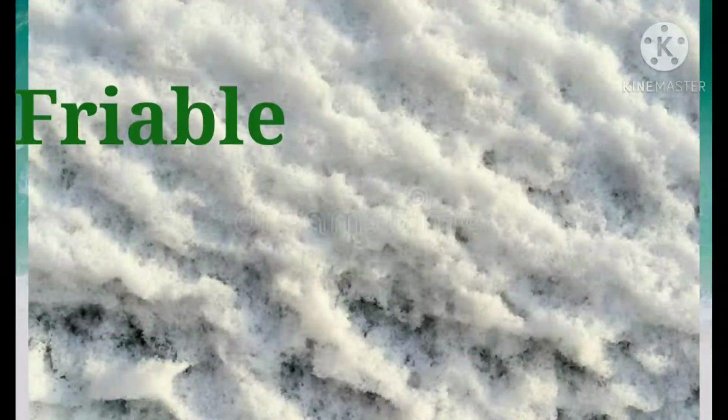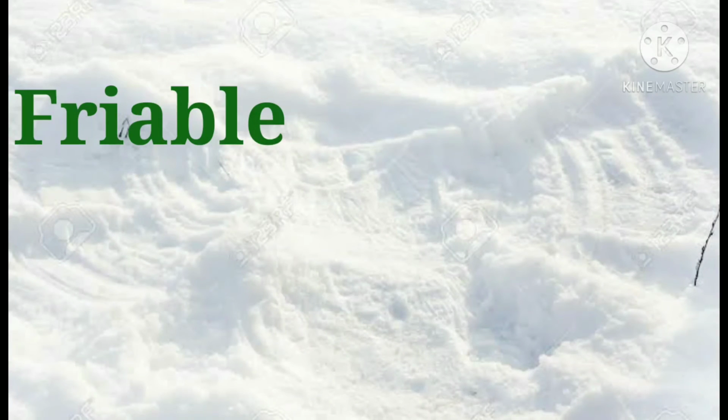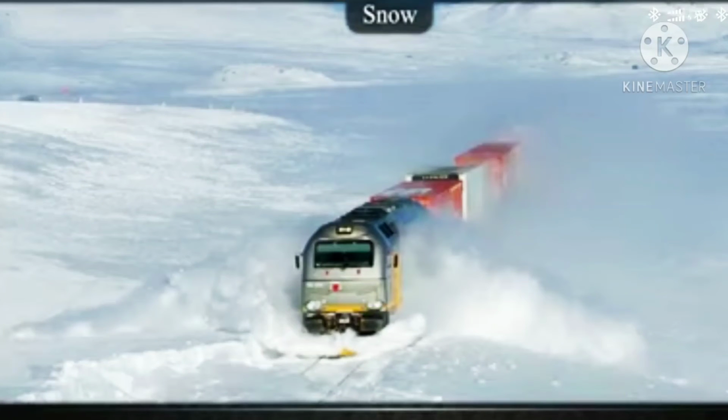Snow is friable and opaque. Friable means it can be easily broken up or crumpled. If you see the snow, it is in the solid state and it can be broken down into smaller pieces. Here in this image, you can see the friable snow breaking down into smaller pieces.